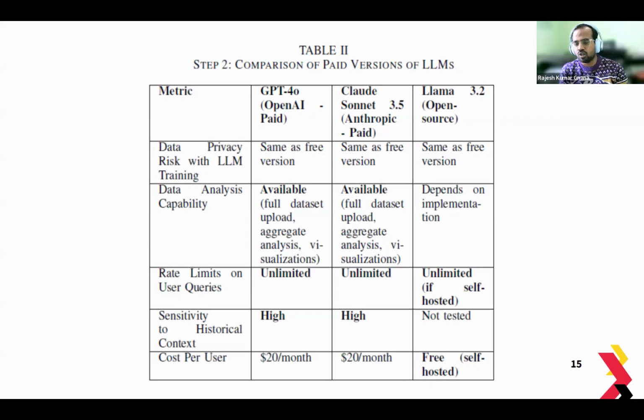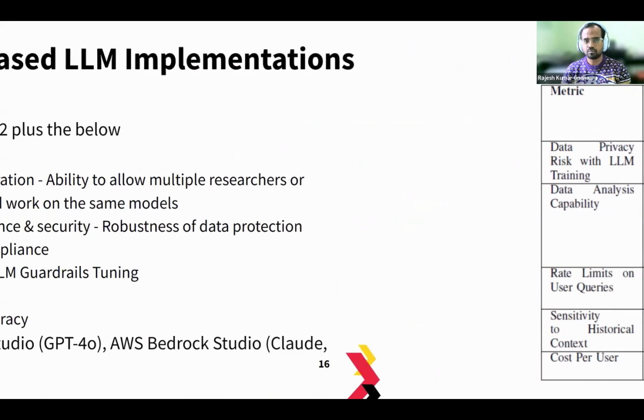So we were trying to look at other options, such as consumption-based pricing, that would be more suitable for our use case.